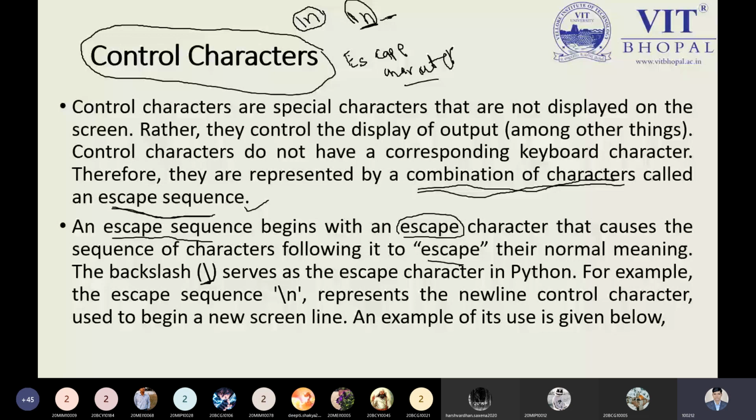Then we have backslash t, which is the tab. If we want a limited space of 8 spaces, rather than pressing the space key 8 times, it is a better idea to use backslash t. This is an example of a control character.